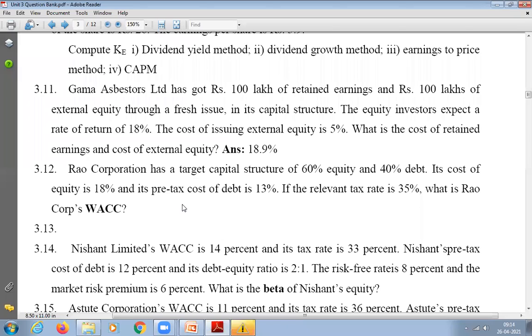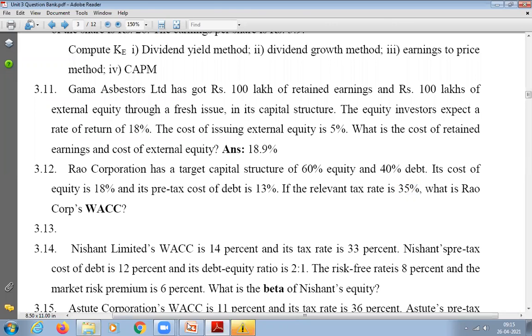Its cost of equity is 18%, and the pre-tax cost of debt is 13%. That means he has given us directly the cost of equity and cost of debt, so there is no need for us to calculate them again. Till now we were calculating separately, but here he has given them directly. And he has given the tax rate as 35%. We have to calculate the Rao company's WACC.